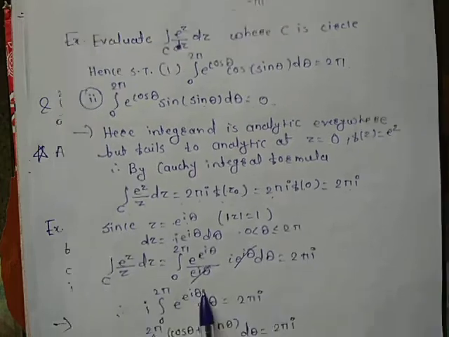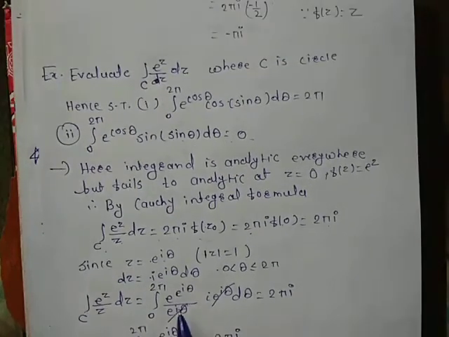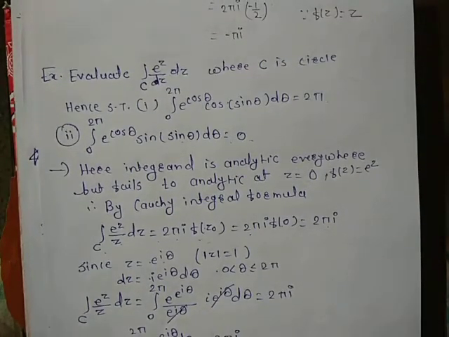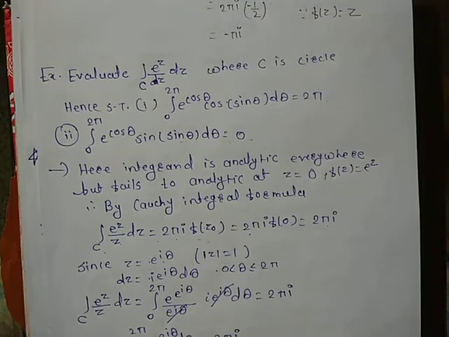Okay. Now simplify this. Here I is constant, so take it outside the integration. We will get integration from 0 to 2 pi. e raised to I theta gets cancelled.